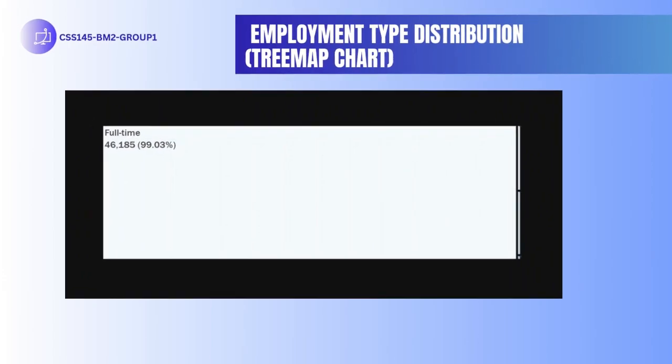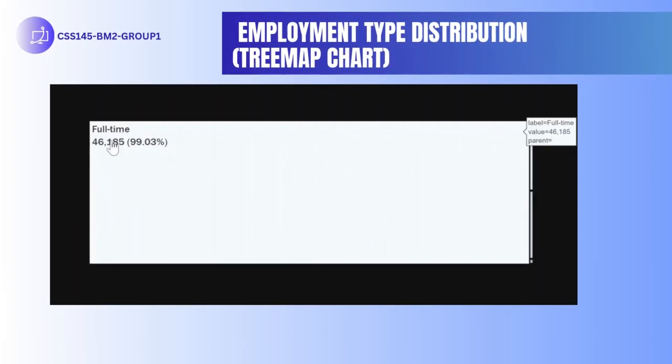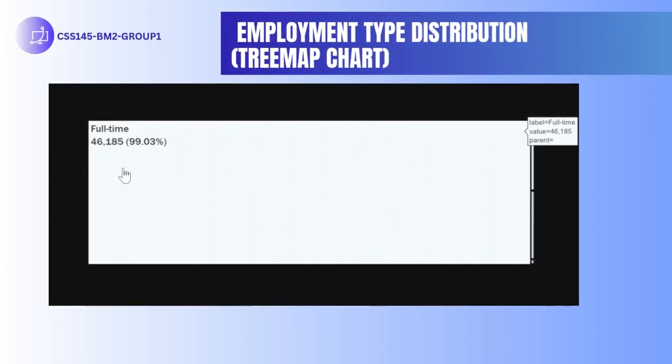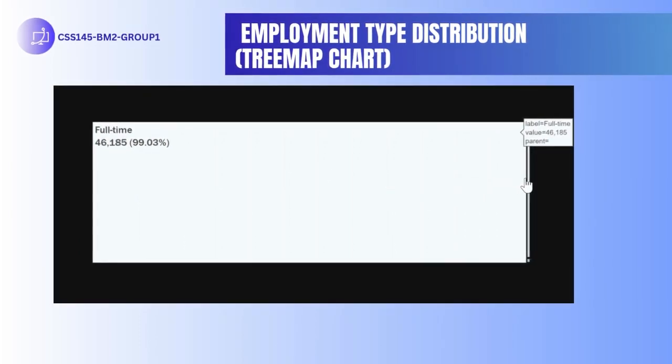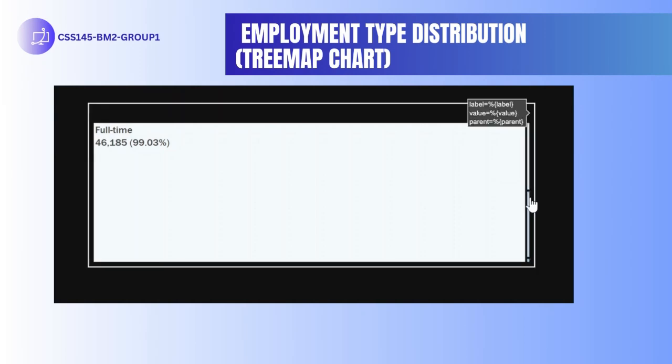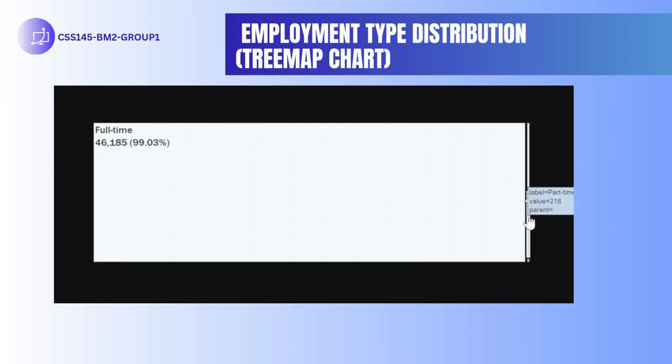Next is the employment type distribution. We have another tree map, this time showing employment types. As expected, full-time roles dominate, while freelance and contract jobs make up a smaller portion. Part-time positions are the least frequent, which tells us that most companies prefer full-time data science professionals.